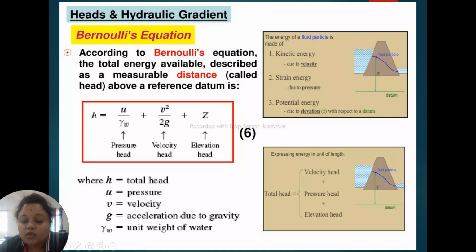So total head is equal to pressure head plus velocity head plus elevation head: h is equal to u by gamma w plus v square by 2g plus z, where h is the total head, u is the pressure, v is the velocity, g is the acceleration due to gravity, and gamma w, we all know, is the unit weight of water.